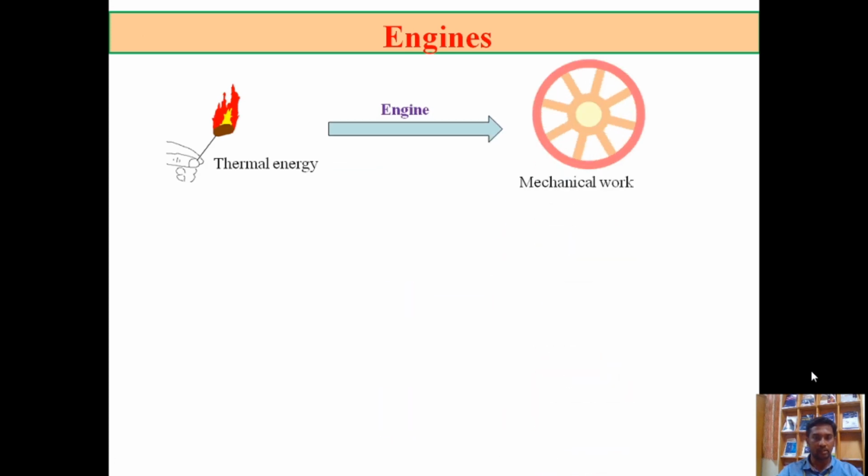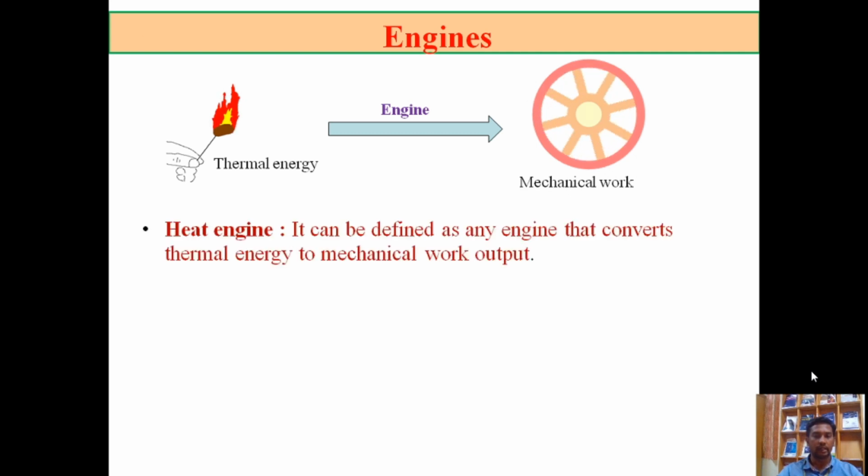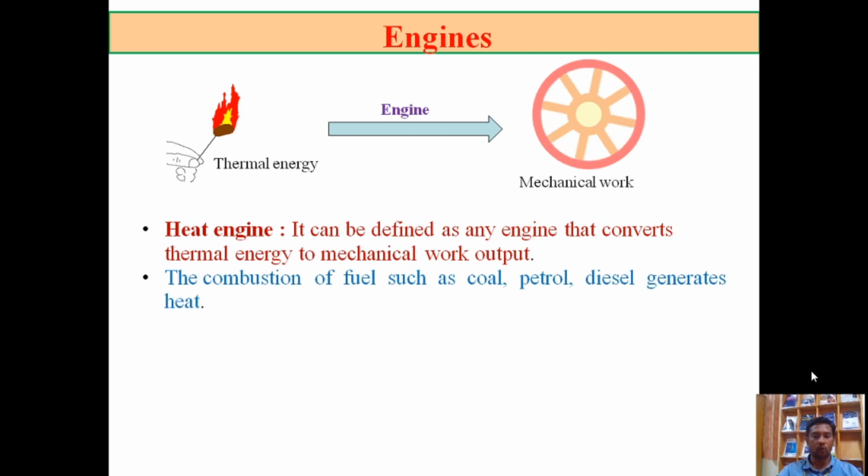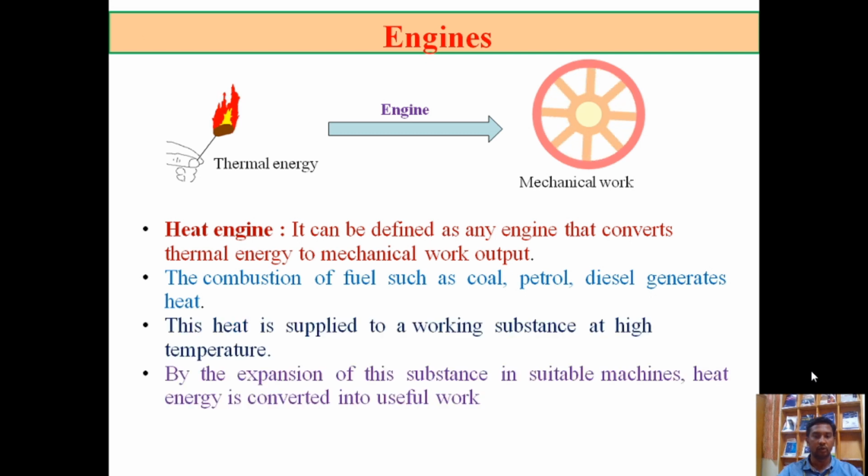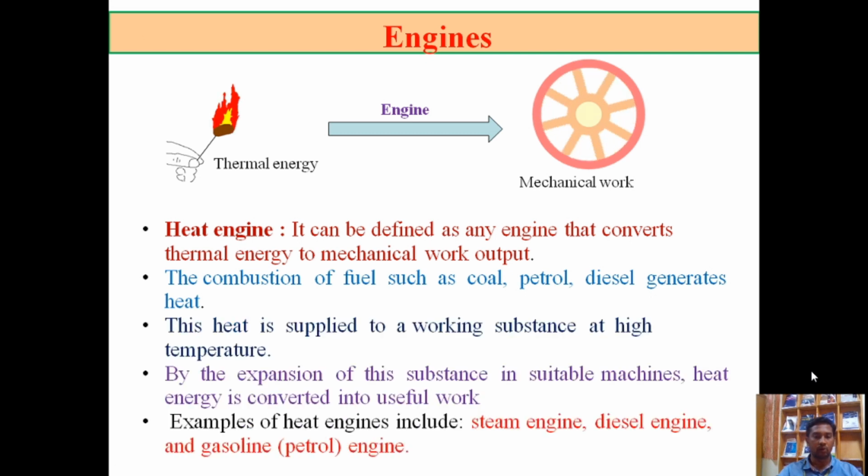So this is the principle behind a heat engine. The heat energy will be converted into a useful amount of mechanical work. Here, coal, petrol, and diesel are used as fuels. These fuels were utilized to generate the heat energy. That heat energy will be converted into a useful amount of mechanical work. Some examples of heat engines are the steam engine, diesel engine, and gasoline engine. Gasoline engine is also called a petrol engine.